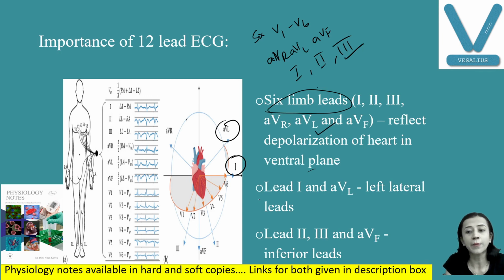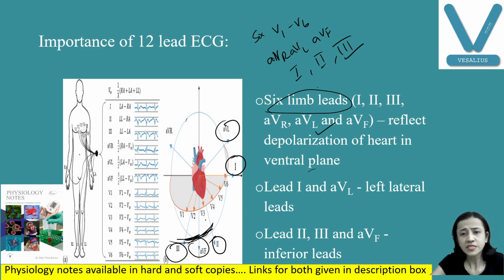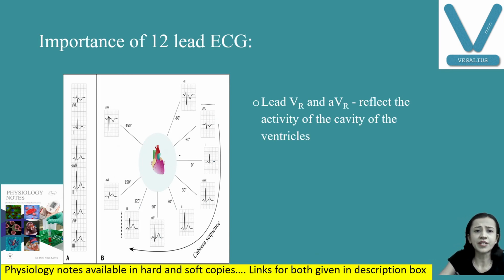Lead 2, lead 3, and AVF are known as inferior leads, and they denote the electrical activity in the inferior wall of the heart. Then lead AVR denotes the activity of the cavity of the ventricle.